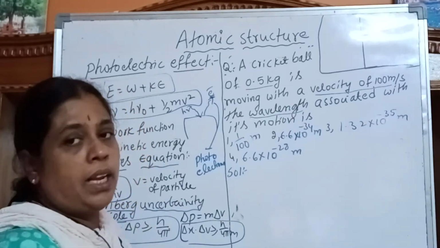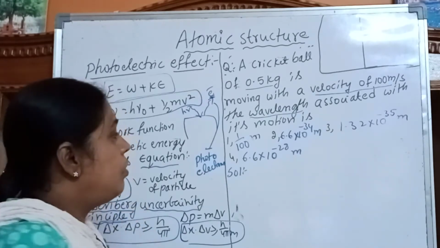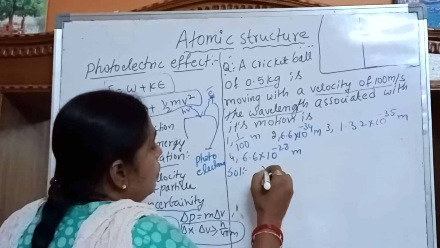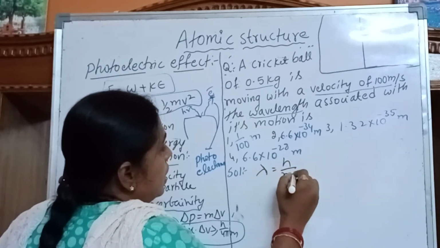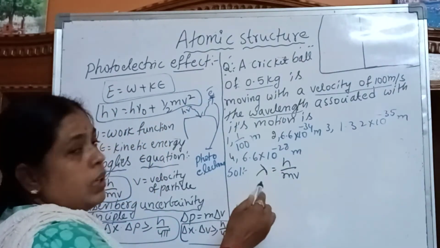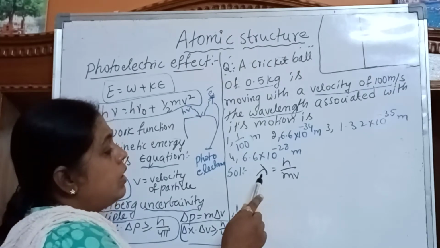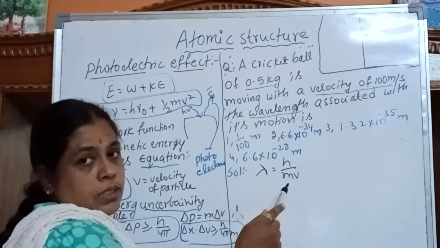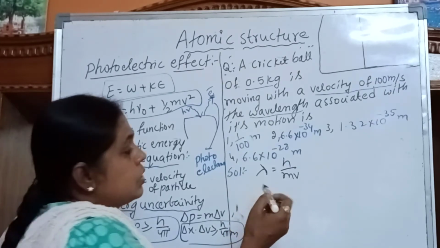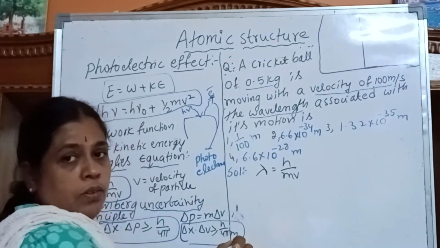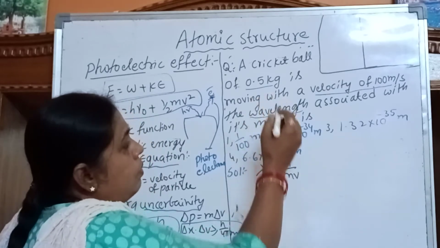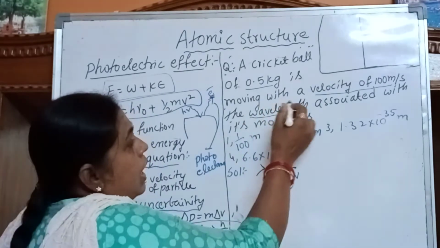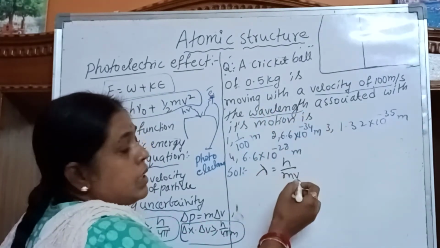For this we use de Broglie's equation. This equation gives the relation between wavelength and mass, so we use this one. Lambda is equal to h by mv. This is the formula. Here m is given in the problem as 0.5 kg, and velocity is also given as 100 meters per second.